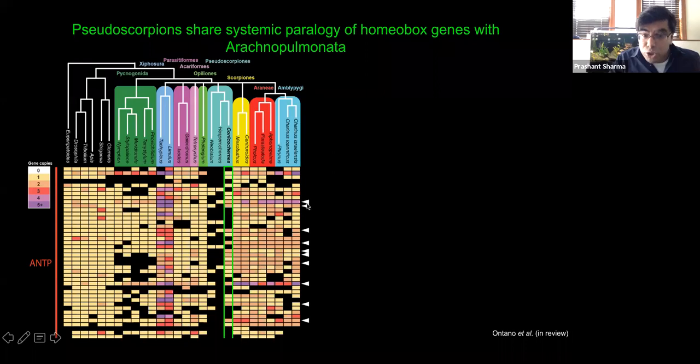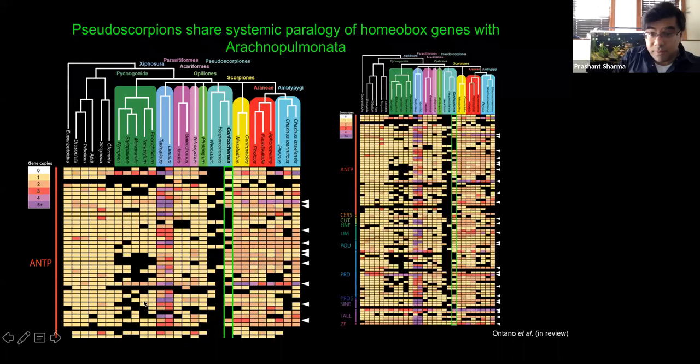These white arrowheads are showing you all of the cases where a pseudoscorpion gene is duplicated in common with an arachnopulmonate homolog. And that is a shared duplication. As before, here's the horseshoe crab, independent twofold whole genome duplication, and sea spiders, again, exhibiting no signature of whole genome duplication. Keep zooming out, and you'll notice that across all of the genes that we surveyed, something like 40% of the homeobox genes exhibit shared duplication between pseudoscorpions and the arachnopulmonates.